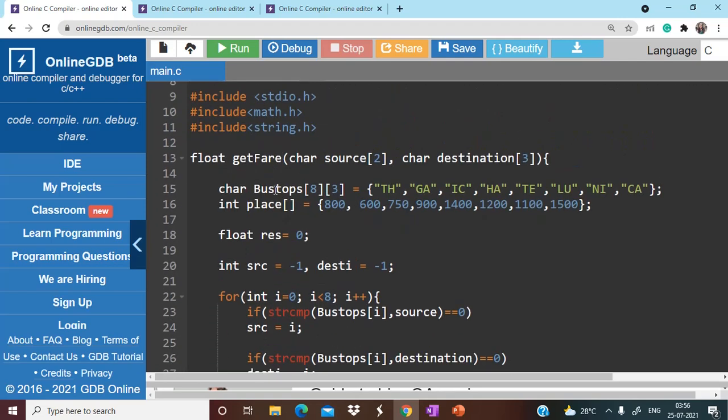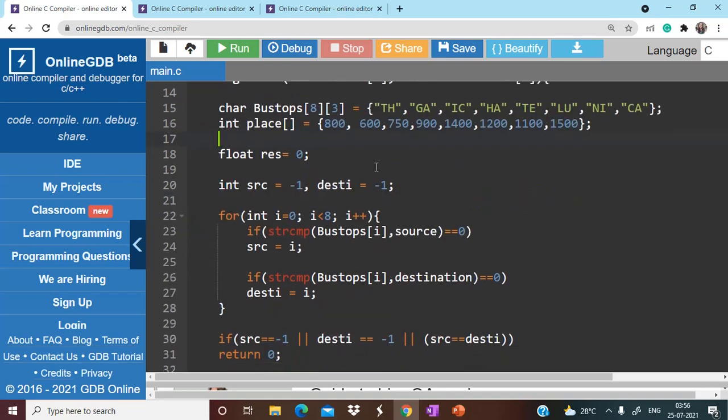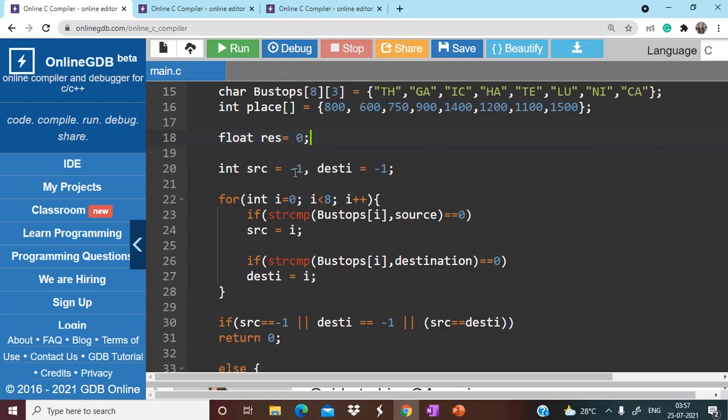So what we are doing is, you need this bus stops array, which consists of the bus stops that we have, and another integer array that has the distances: 800, 600, 750, 900, and all the distances we have here. Now this res value is the variable that will hold our result. Our first task is to determine the indexes on which our source and destination are present.